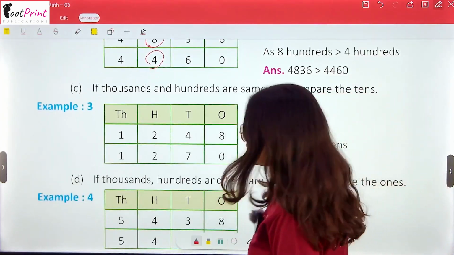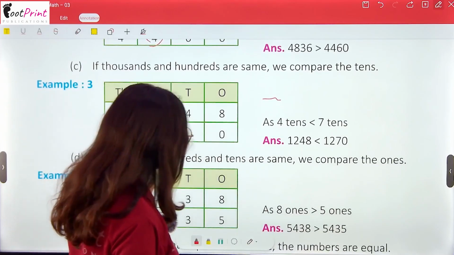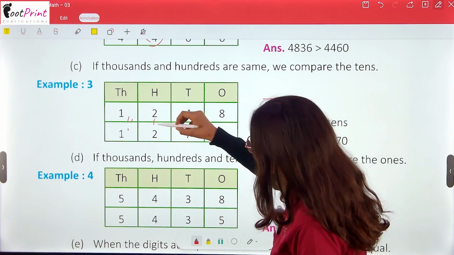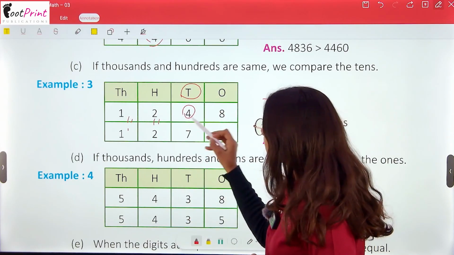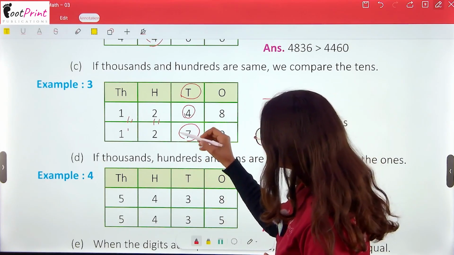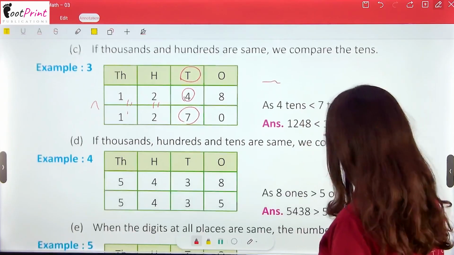Now if thousands are equal and hundreds are also equal, then what will we do? See, if the thousands and hundreds are equal, now we will go to the tens place. Now we will see, is this number greater or is this number greater? Of course 7. Then we will say that this particular number is greater than the above one.